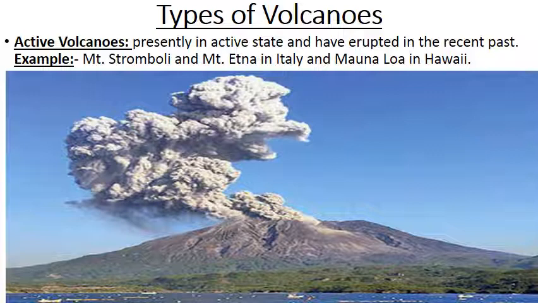In the word itself, we can see the meaning, my dear. These are the volcanoes which are presently in active state and have erupted in the recent past. Only that is the definition. They are presently in active state and they may erupt at any time, and they have erupted in the recent past. And examples you please do learn. Next, dormant volcanoes.